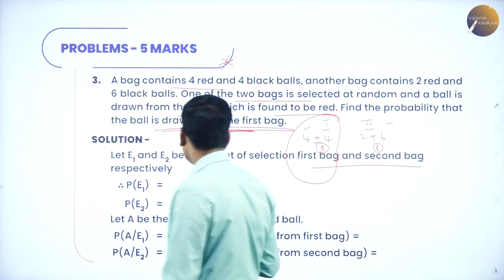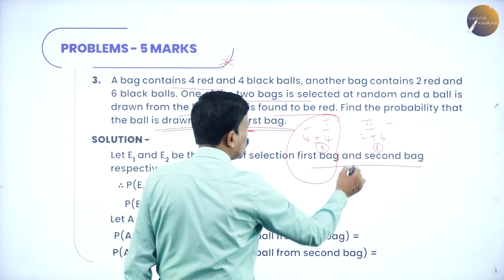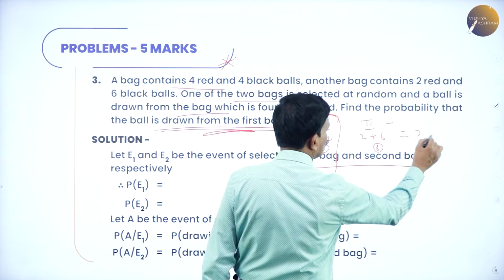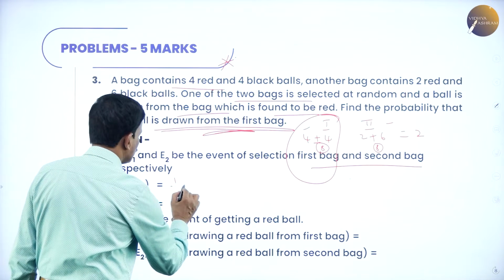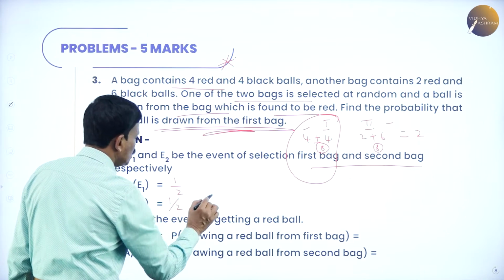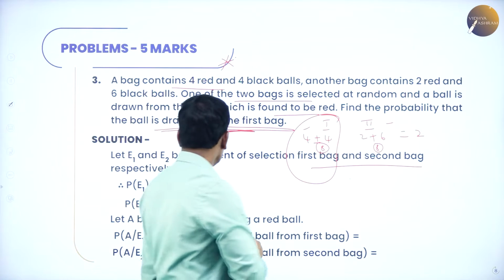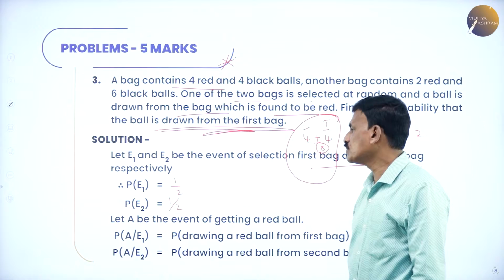Now what is the probability of E1? There are totally 2 bags. The probability of selecting bag 1 is 1 by 2, and similarly the probability of selecting E2 is 1 by 2. So probability of E1 is 1 by 2, probability of E2 is also 1 by 2.